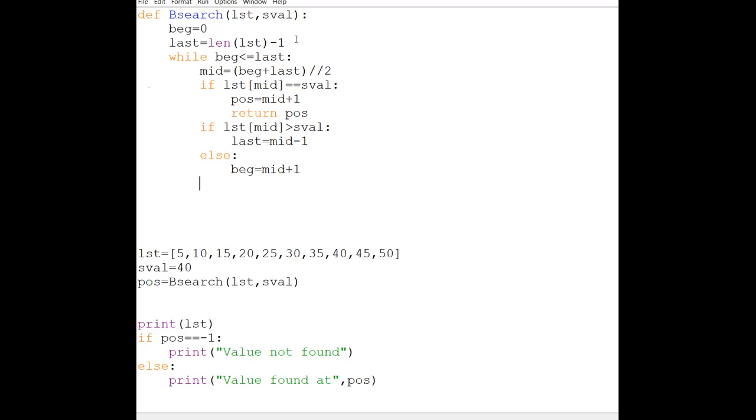And else, even no need of writing this else also. Otherwise, directly we are going to return minus 1, which means otherwise the value is not found. That's it. Okay, we will cross check this also now.